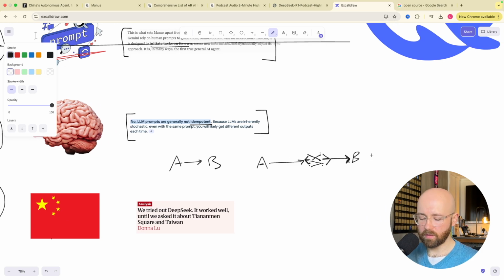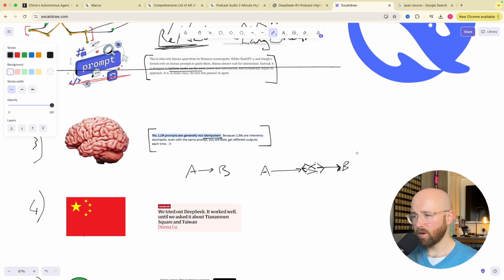But the difference here is that I notice personally when I use AIs, and I use them all the time, yes, I get a different B result, but it's like the same result. It's different, kind of. Like, it will be the exact same fact, but it will just be dressed up differently. So it'll be like the same graph, but just slightly different. Or it'll be the same phrasing, like something like, you know, what's the weather going to be like tomorrow? And I'll be like, it's going to be sunny tomorrow.